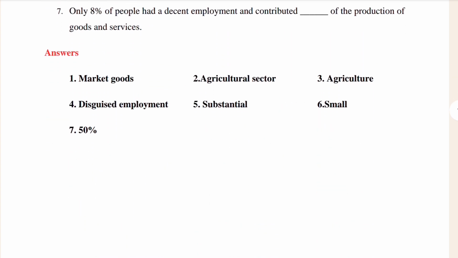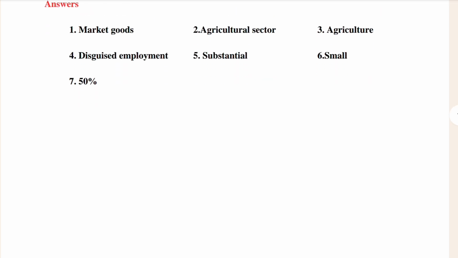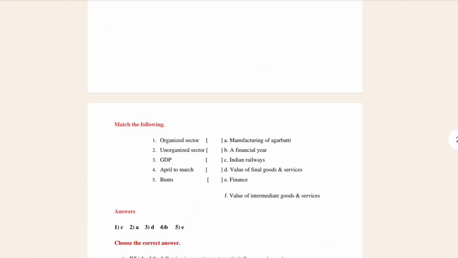Here is the answer sheet. The first is market goods, agriculture sector, agriculture, disguised employment, unstable, small and 50%. Okay, right.